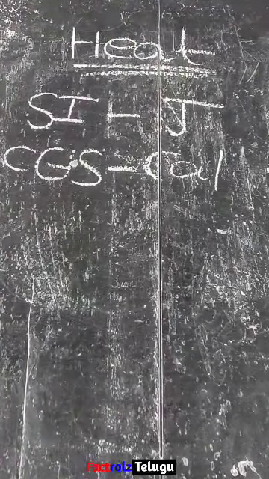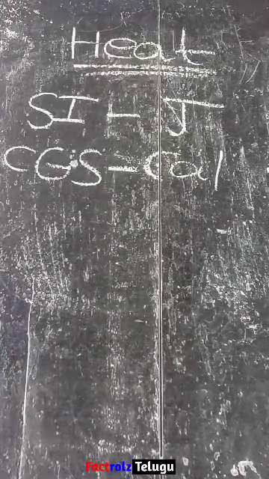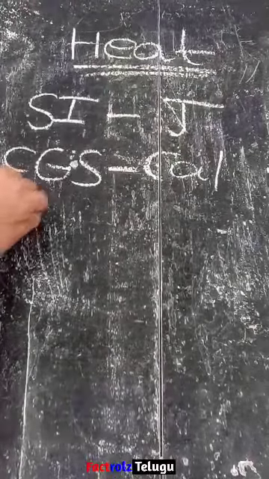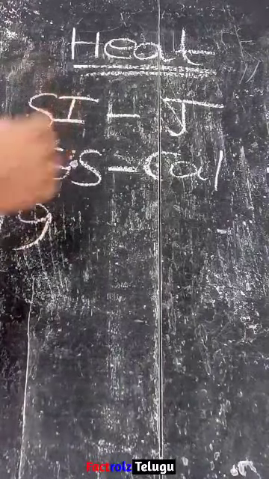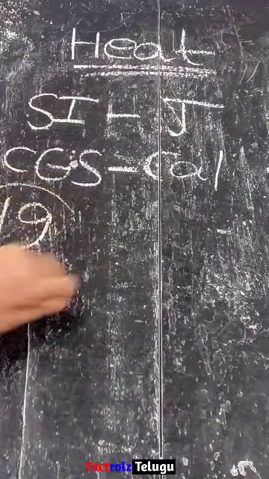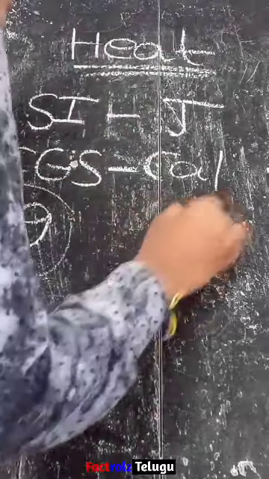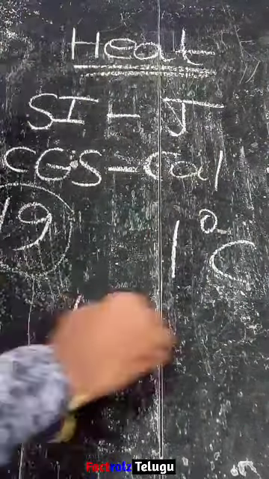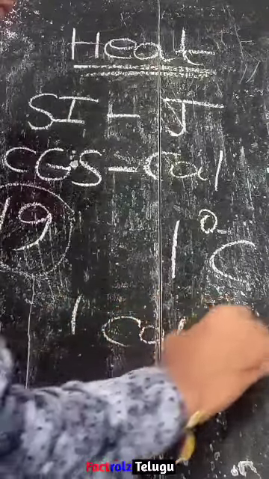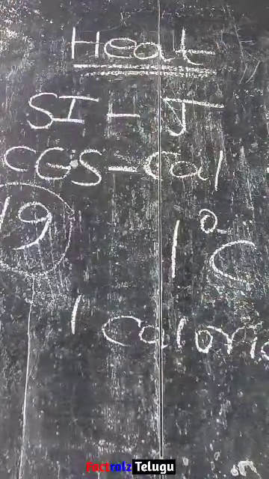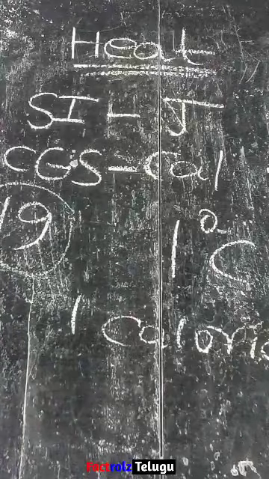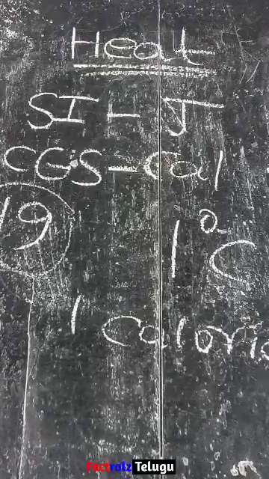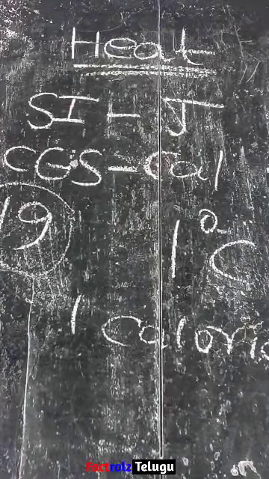The amount of heat required to raise the temperature of 1 gram of water by 1 degree Celsius is called 1 calorie.